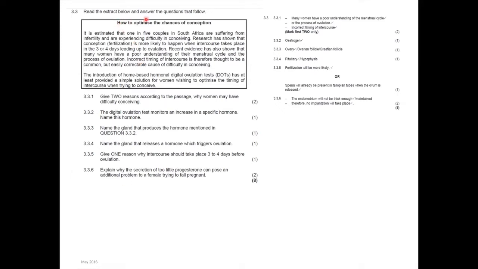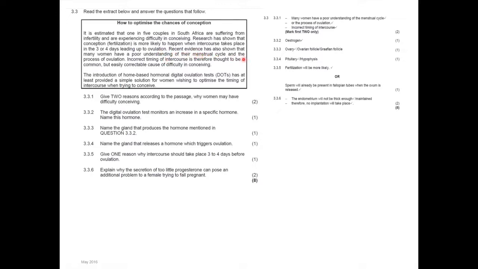3.3. Read the extract below and answer the questions that follow. How to optimize the chances of conception. It is estimated that 1 in 5 couples in South Africa are suffering from infertility and are experiencing difficulty in conceiving. Research has shown that conception, fertilization, is more likely to happen when intercourse takes place in the 3 or 4 days leading up to ovulation.